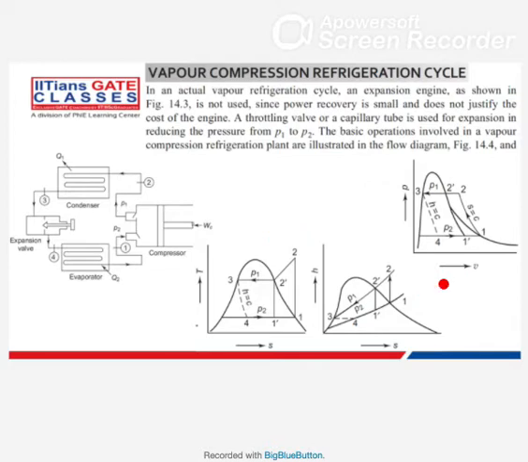Does anyone have any doubt? Because it is a highly irreversible process, you cannot show it in your vapor dome or in the plot. Irreversible processes we generally do not show in a plot.